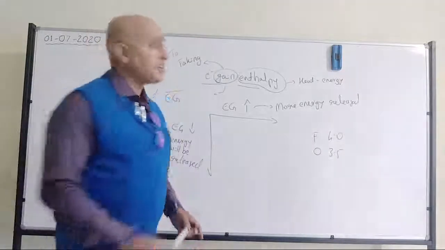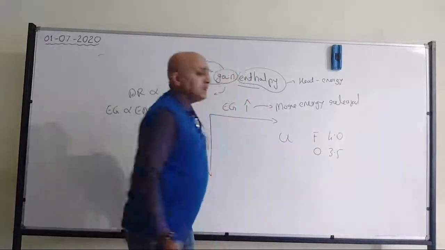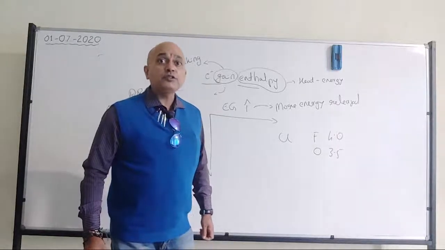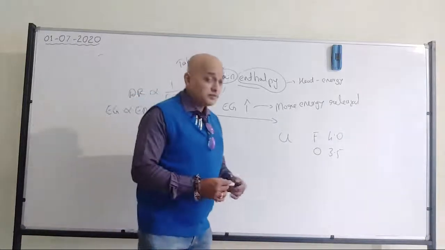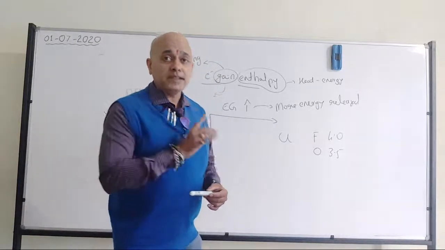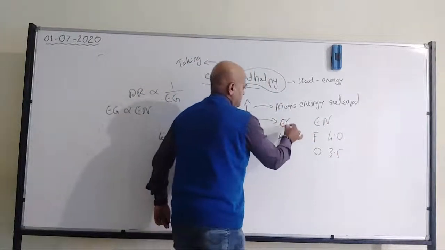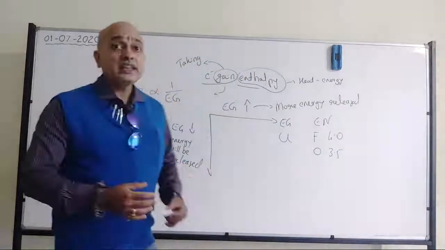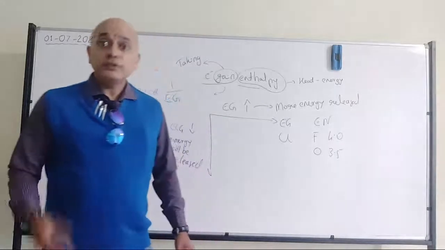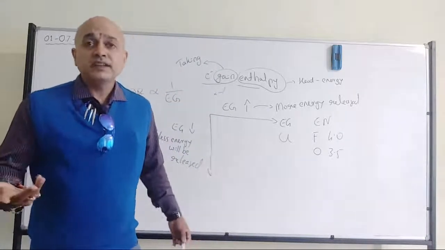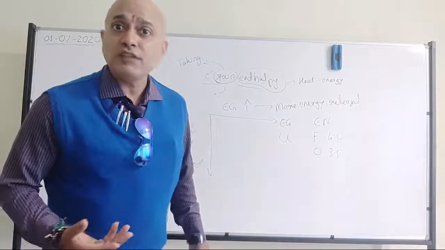When it comes to electron gain enthalpy, observe it carefully. Chlorine is going to dominate, not these two. Please remember, for electronegativity, yes, but when it comes to electron gain enthalpy, chlorine is the big boss. Chlorine is a very good acceptor of electrons compared to fluorine. Can you imagine? That's why I told you electronegativity and electron gain enthalpy are not one and the same.